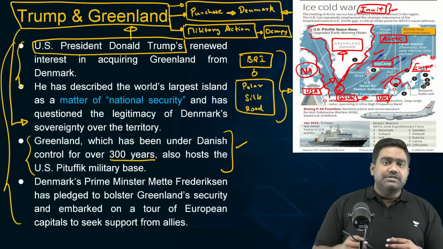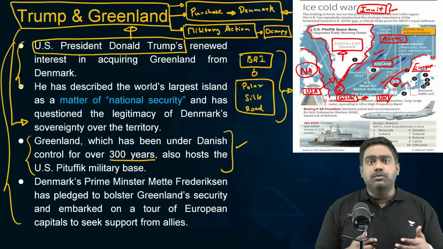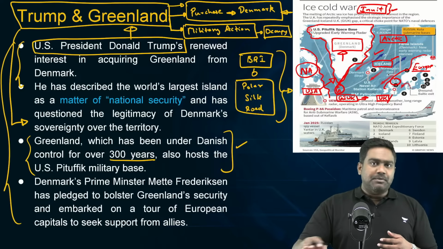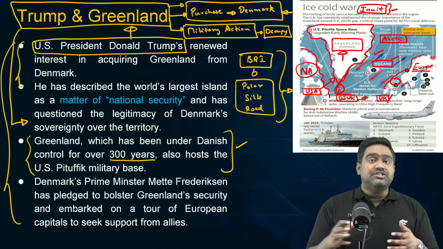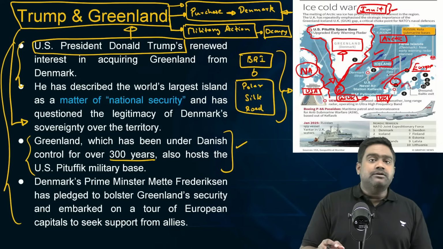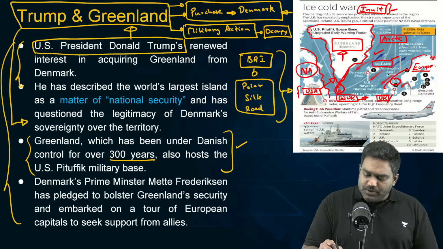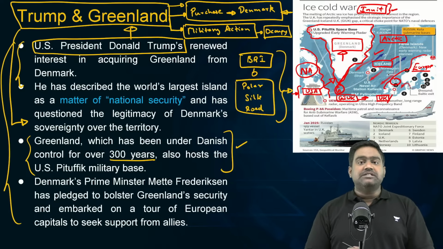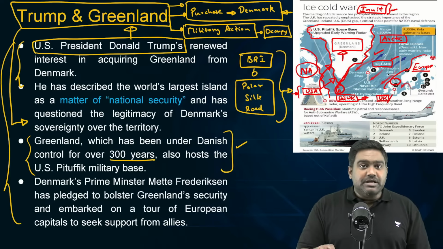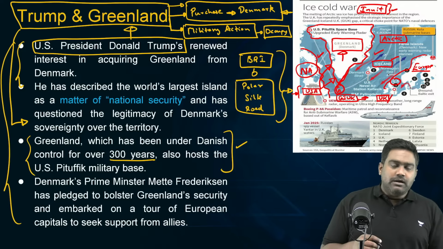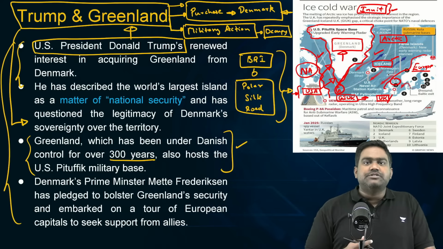So apart from this, when Denmark faced a serious threat during Second World War, especially from Soviet Union, when Soviet Union was making rapid advances towards this region, even when Nazi Germany was posing a significant threat towards this part of the Arctic, Denmark had entered into an agreement with the US, under which US would guarantee security to Greenland, and US was allowed to deploy military troops and station weapon systems and even maintain military bases on Greenland. In fact, during the Cold War, this agreement would continue to hold, and US operated more than 15 military bases, and up to 10,000 American troops were deployed in Greenland.